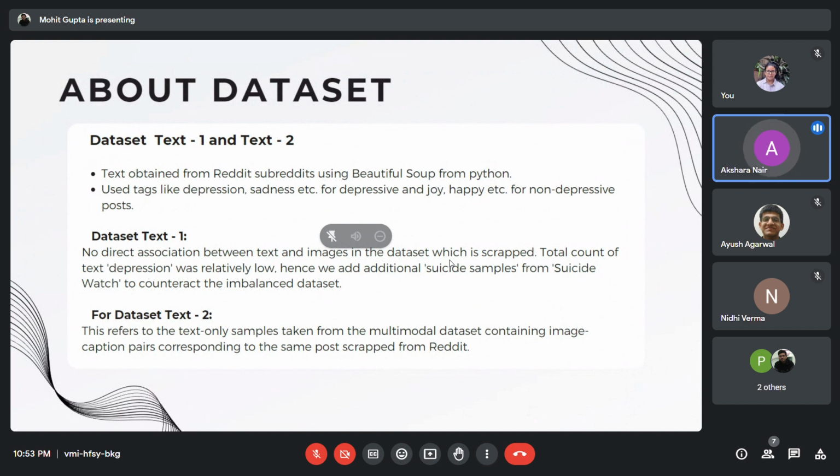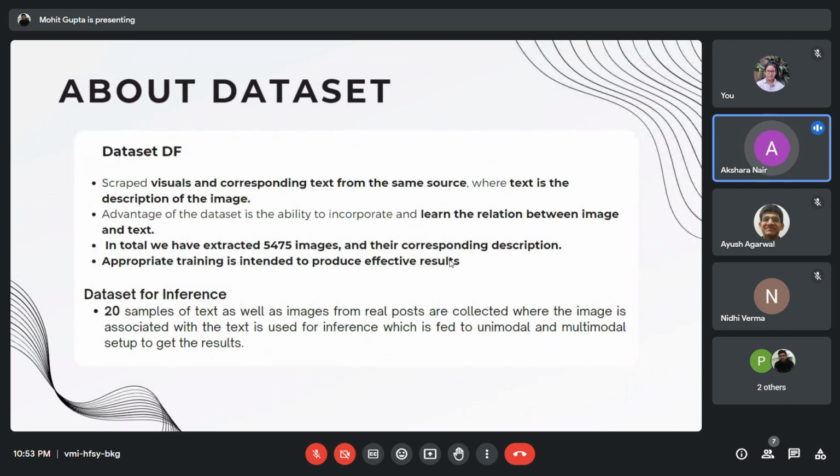Additionally, we created a main dataset by scraping just Shutterstock and used the alternate text to train our final multimodal architecture. Finally, we created an inference dataset by scraping social media posts where the text served as the caption for the corresponding image. We evaluate the best architecture trained on the main dataset by testing it on this inference dataset consisting of 20 images and their respective captions.